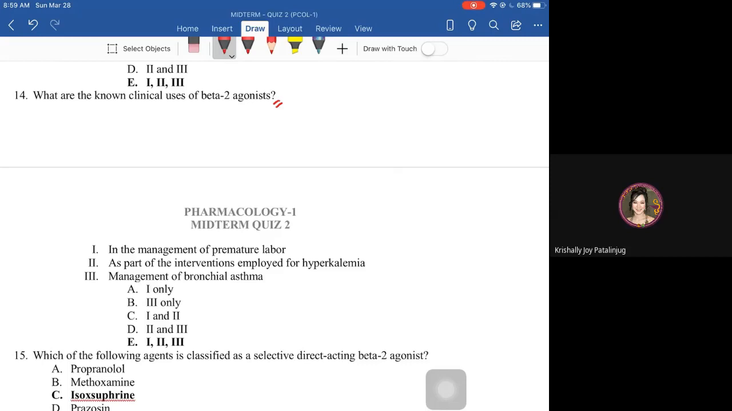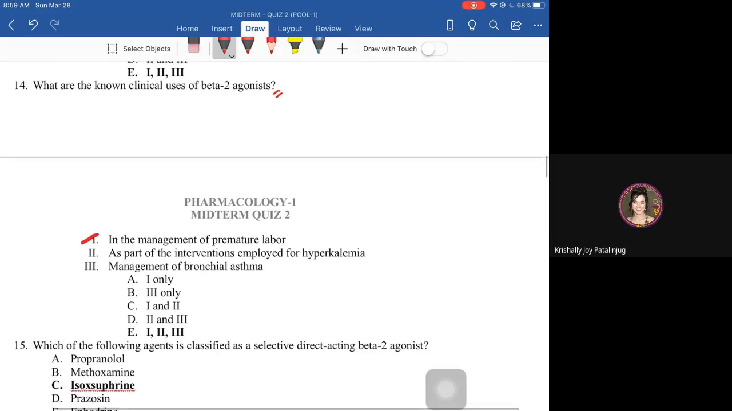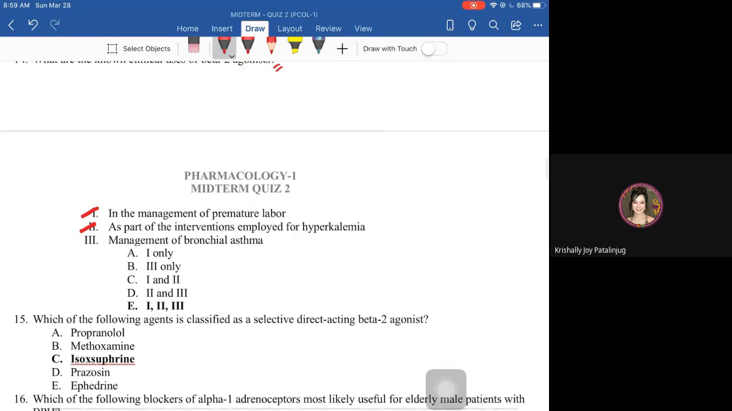That is why it can be used for the management of premature labor. Beta 2 is also found in the skeletal muscle cell membrane, causing uptake of potassium, thus leading to hypokalemia. That is why it can be used in the management of hyperkalemia, because it lowers the level of potassium ion in the blood, thus managing hyperkalemia.